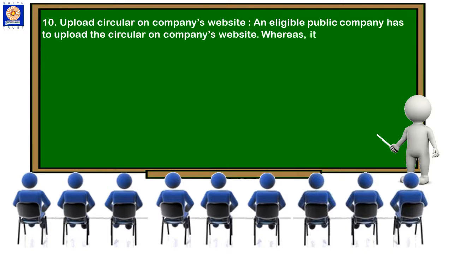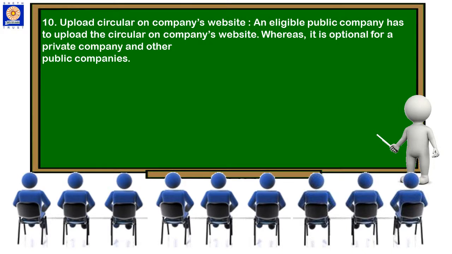Upload circular on company's website. An eligible company has to upload the circular on the company's website, whereas it is optional for a private company and other public companies. To create more awareness, the company can also publish its circular on the website, so the members can directly visit the page and apply for the deposit with the deposit amount.